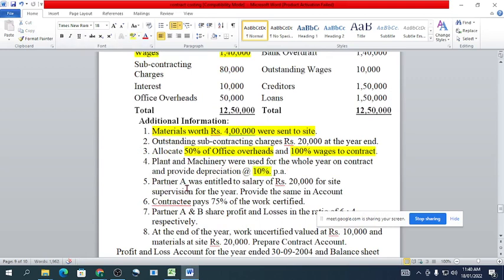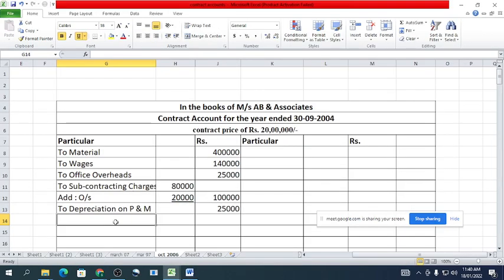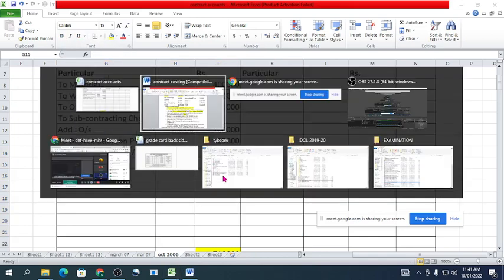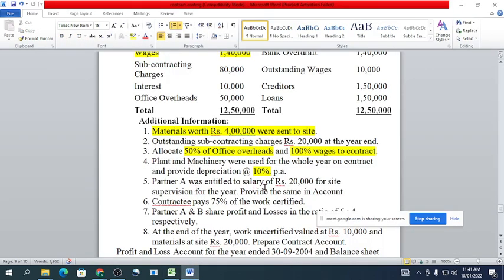Next, partner A was entitled to a salary of rupees 20,000 for site supervision for the year. So to salary to partner A, how much is given? 20,000 rupees. That we will charge, 20,000 rupees, and we will have to make the provision for it also.